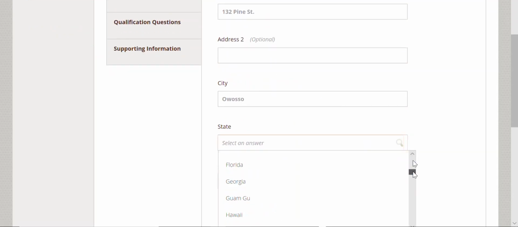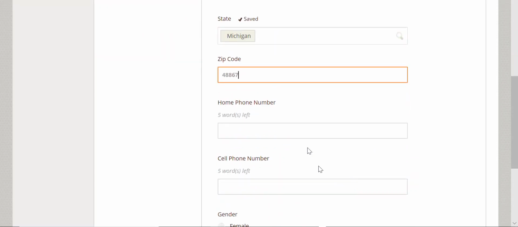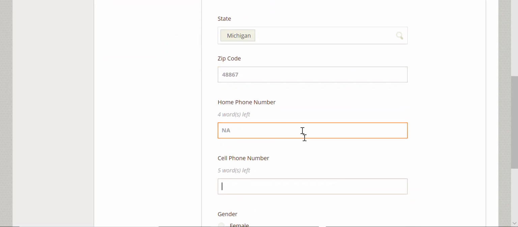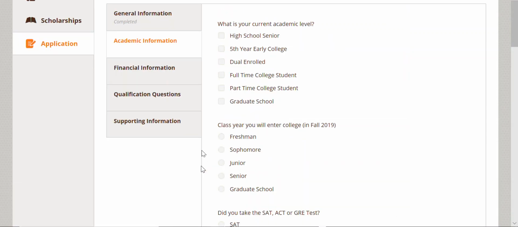The form automatically saves your answers. No need to worry about losing information. Once you've completed this section, click the yellow Next Step at the bottom of the page. You will see on the left under the General Information tab, it now says Complete, and you have been advanced to the next section, Academic Information.